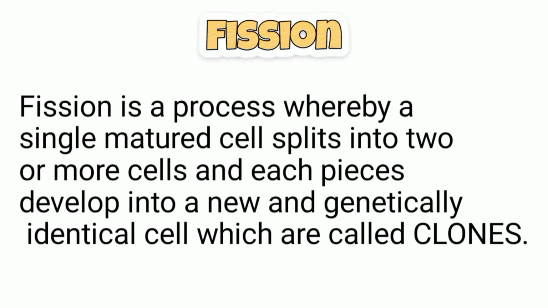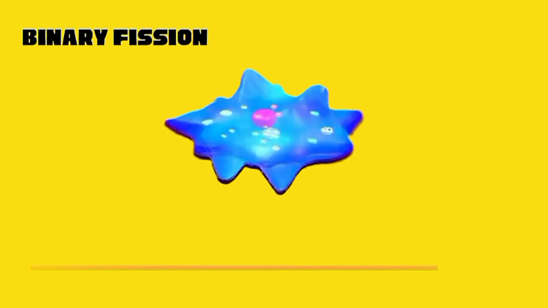Now let's look at the first form of asexual reproduction called fission. Fission is a process whereby a single matured cell splits into two or multiple pieces, and each piece can develop into a new living cell. It will interest you to know that organisms produced from this form of reproduction are genetically identical, therefore they are called clones. Let us look at binary fission.